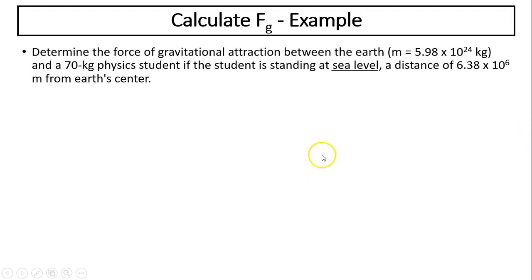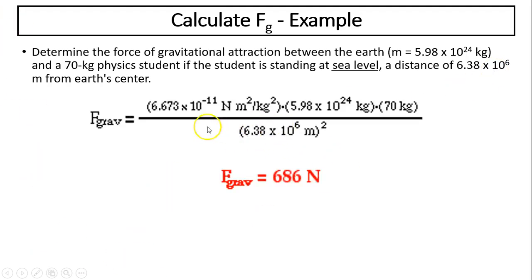Calculate Fg using equations. Determine the force of gravitational attraction between the Earth and a 70-kilogram physics student standing at sea level. The distance is the Earth's radius, 6.38 times 10 to the 6 meters. By the way, this is a very important number. It would help you a lot if you remember that number. We can plug it into the equation, G times m1 times m2 divided by r squared. So you will have 686 newtons.